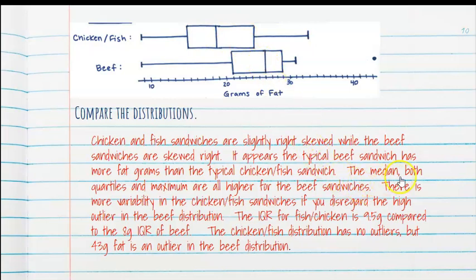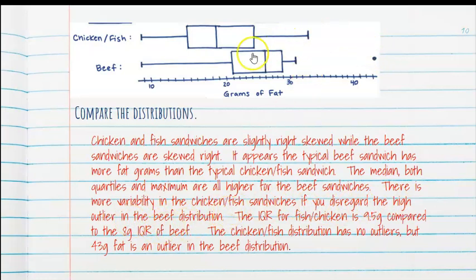The median, both quartiles and maximum are all higher for beef sandwiches. It's just showing you that the whole thing is much higher than chicken. Okay? You didn't have to mention the quartiles, but you would at least mention median on that. There's more variability in the chicken and fish sandwiches if you disregard the high outlier in the beef distribution. Okay?